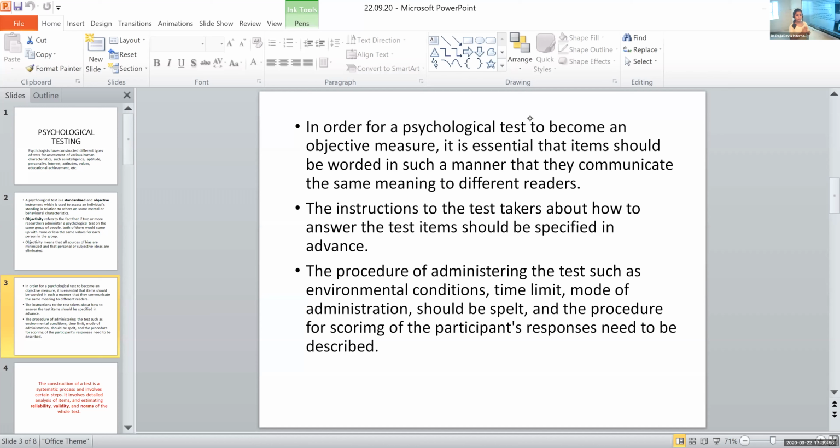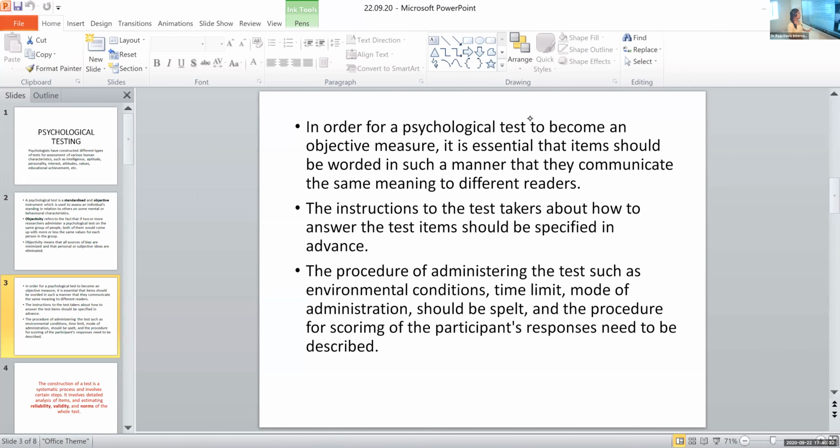The words and sentence structure should be the same all throughout, and should convey the same meaning to anyone who reads it, to me, to you, to the person who administers it, and to the participant also. That is the first means by which we can ensure objectivity. So the items should be worded in a manner that they communicate the same meaning to different readers.